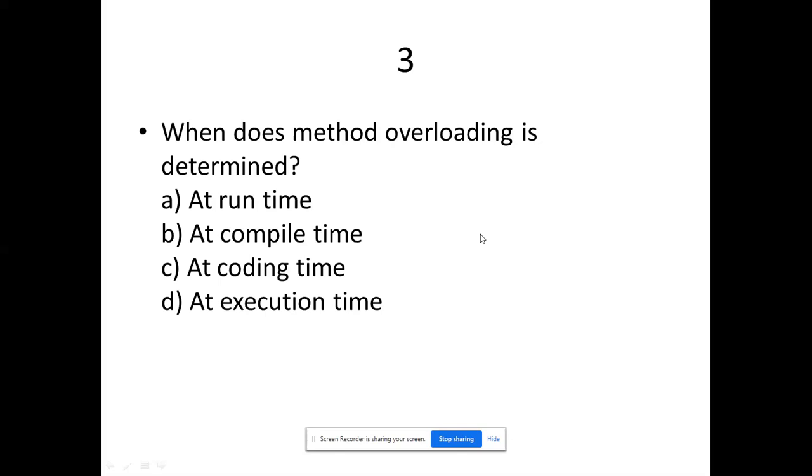For example, add is the function name. I am going to pass two arguments, a comma b. In the first function, add of a comma b is going to work for integers. A and b are integers. Next, add of again a comma b, where a and b are going to be double numbers or floating point numbers. It is going to work for fractions. Okay, that's method overloading. So when will it be determined? In the explanation itself, you have the answer. Ultimately, it would be during compile time only, because before executing the program itself, we convey the type of data that we are going to pass. So that's the answer to this question.